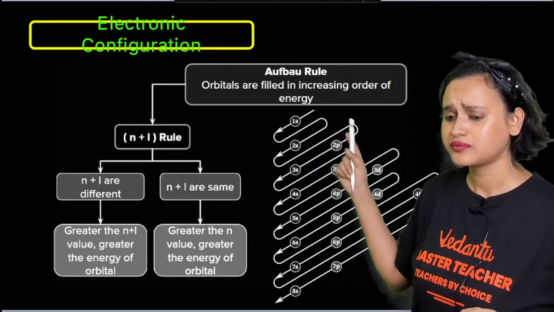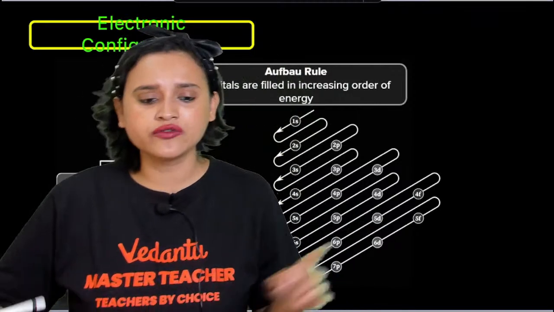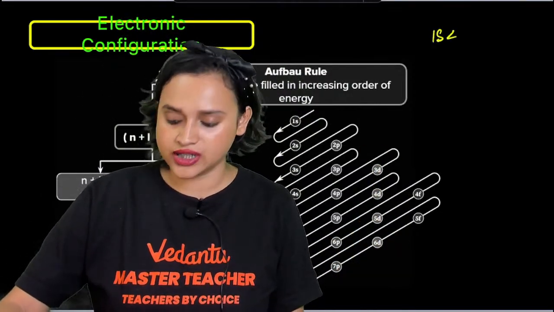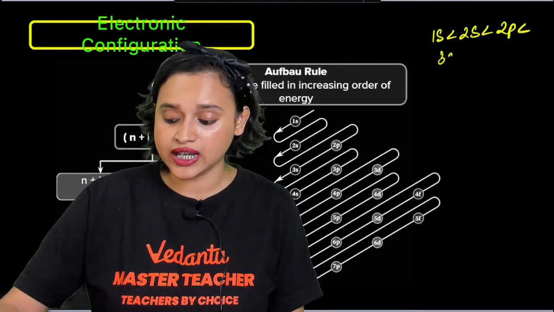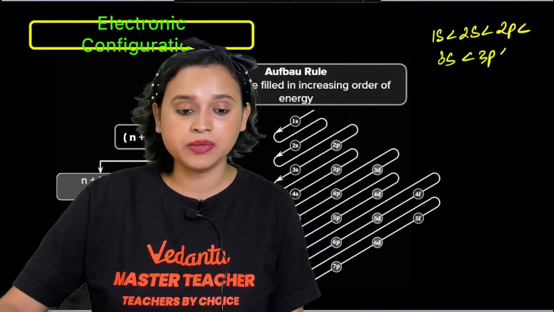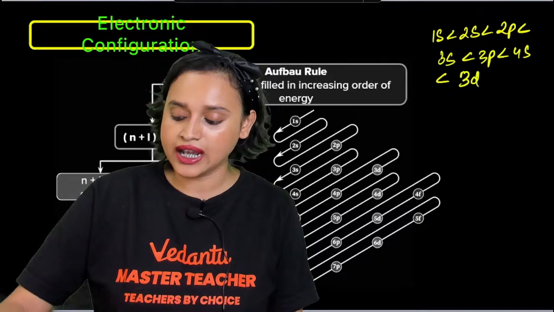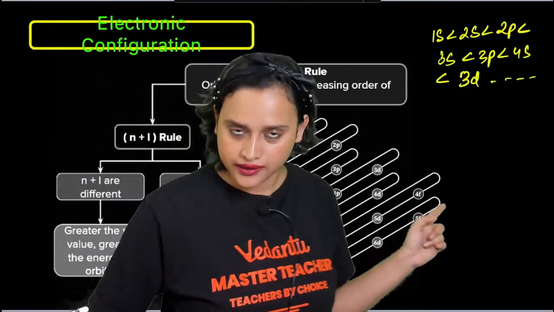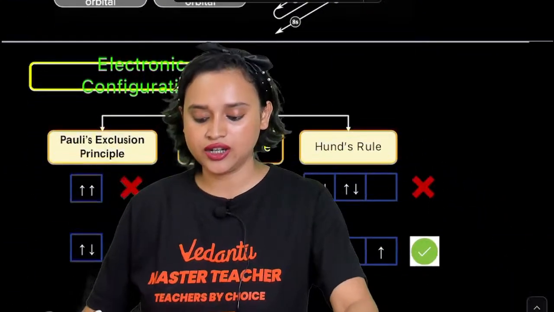And how do you usually fill up your electronic configuration? Is this not how you write it? You write it as 1s, which is lesser than 2s, which is lesser than 2p, which is lesser than your 3s, which is lesser than your 3p, this is lesser than your 4s, this is lesser than your 3d, and so on and so forth, right? That's how you write your electronic configuration.